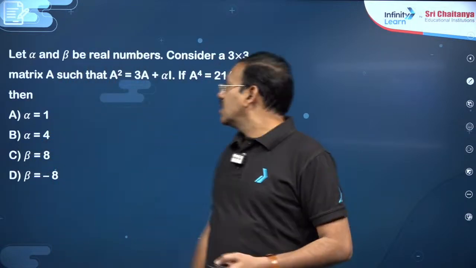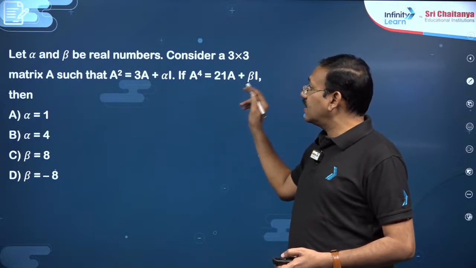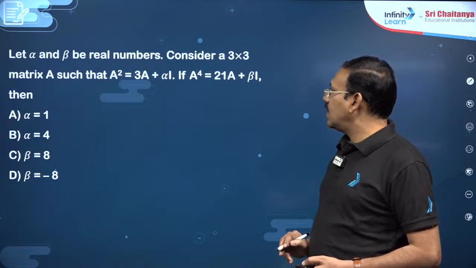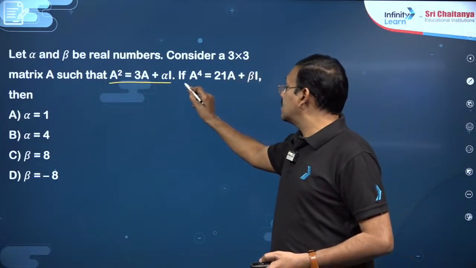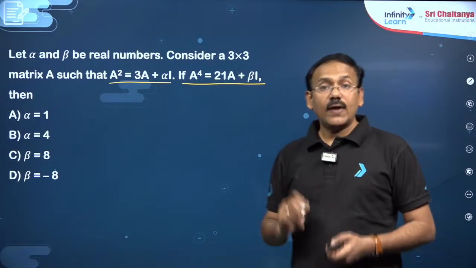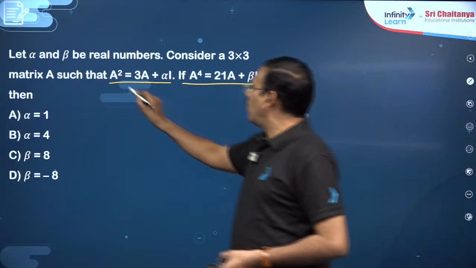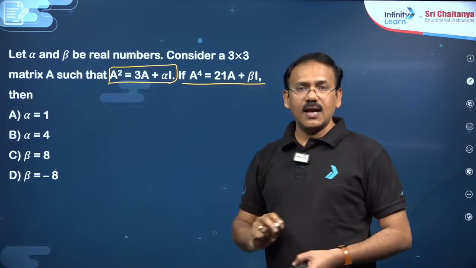You see, dear students, given alpha, beta be the real numbers, considering a 3 by 3 matrix such that A square is equal to 3A plus alpha I. This is the relation given. If A power 4 is 21A plus beta I, find alpha, beta, he is asking here. So you want a relation connecting A power 4.